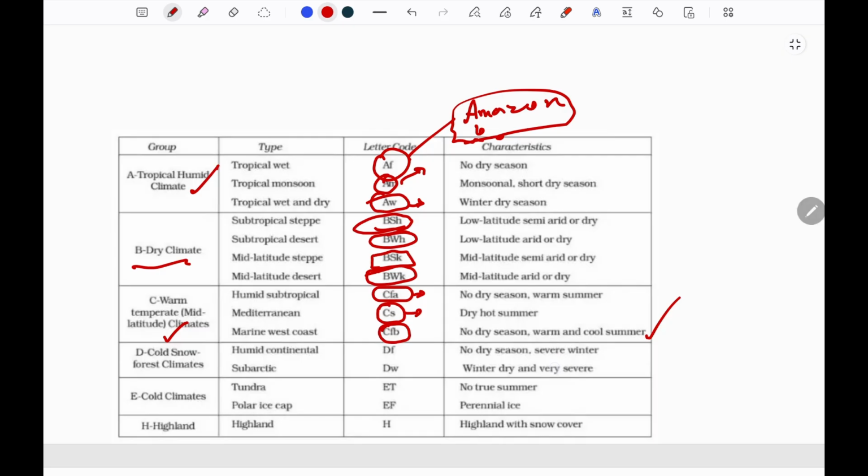Next comes the dry snow forest climate. First one is DF, humid continental, that is no dry season is there. So it is the area where the rainfall occurs in summer and winter both.